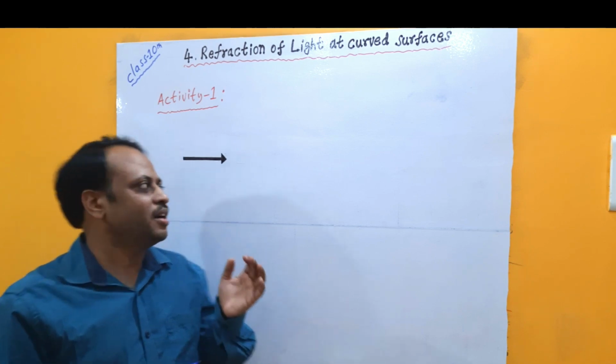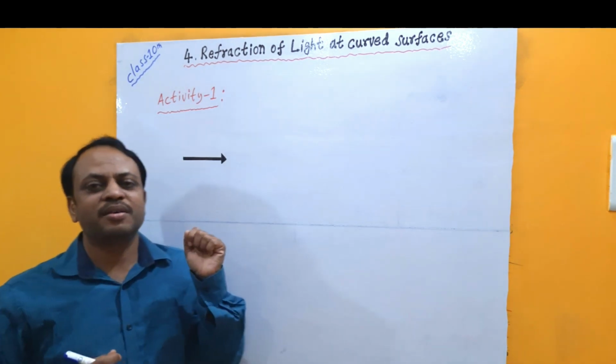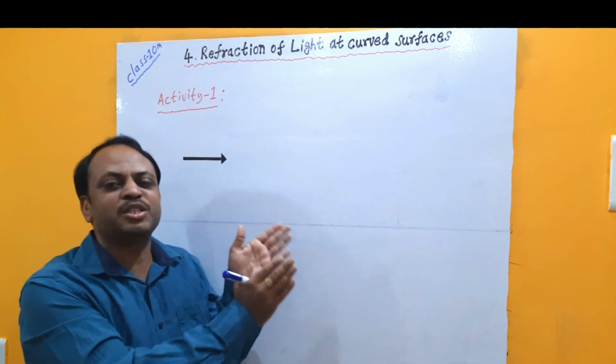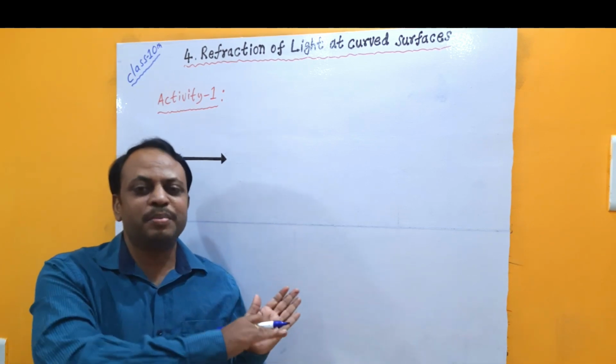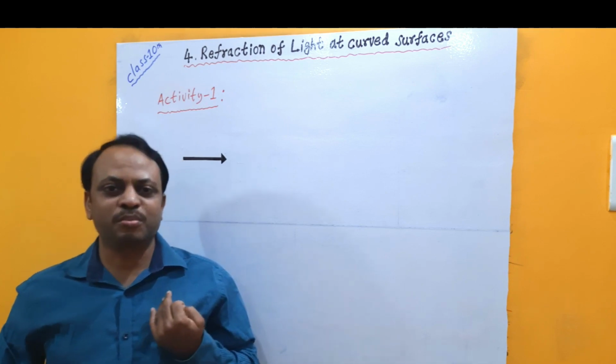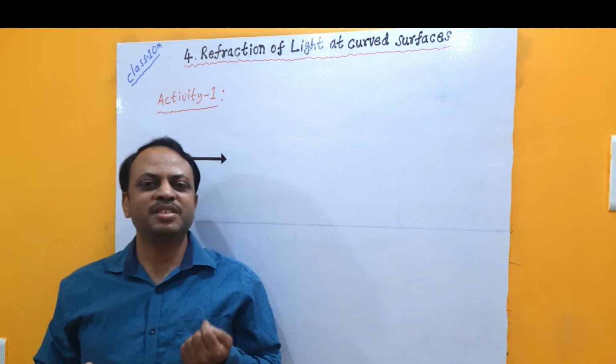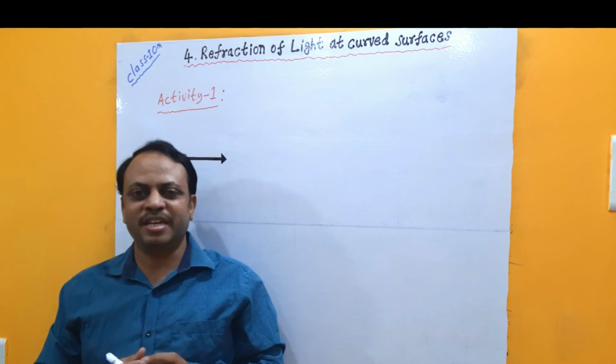Now ask your friend to keep the sheet on which the arrow mark is drawn at the back side of the glass tumbler. Now, by being at the front side, observe the arrow mark. What can you see? You can observe that it forms a diminished image.